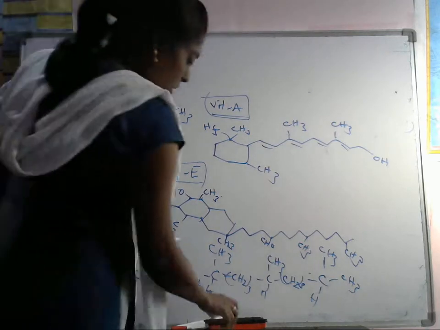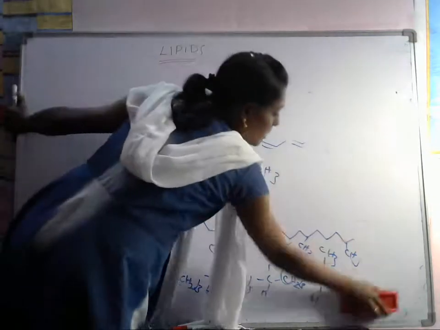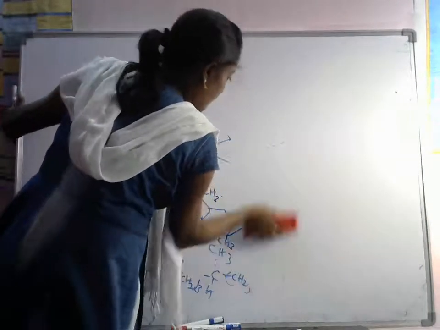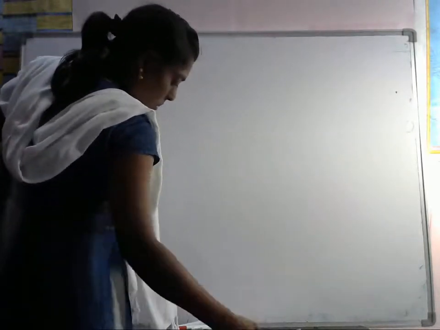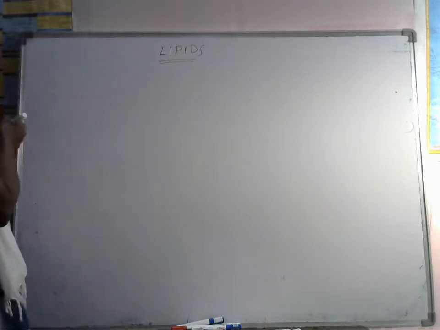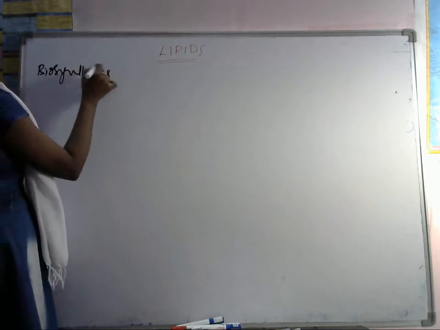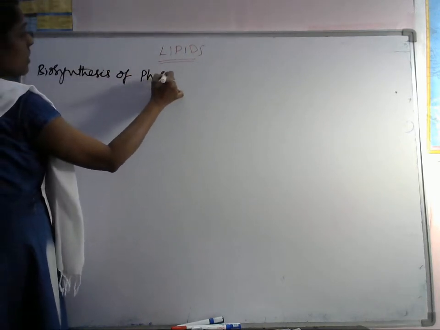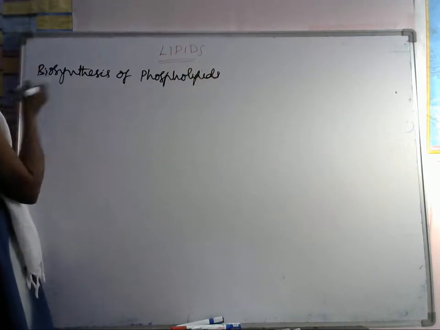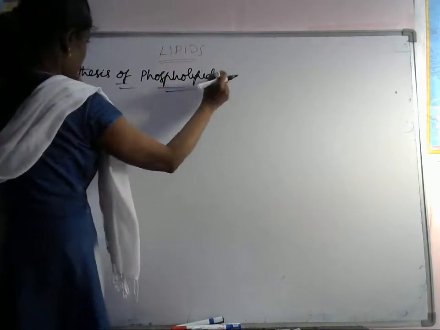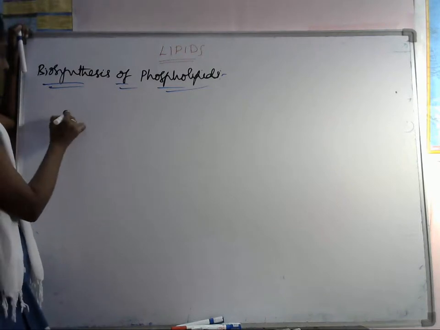Next, biosynthesis of phospholipids. Let's see the biosynthesis. First we have to take this glycerol 3-phosphate. Okay. So CH2